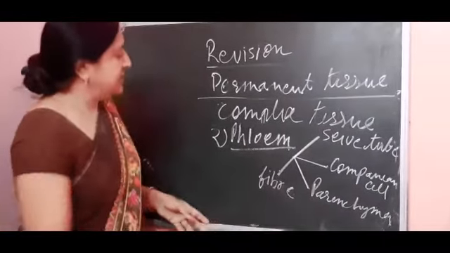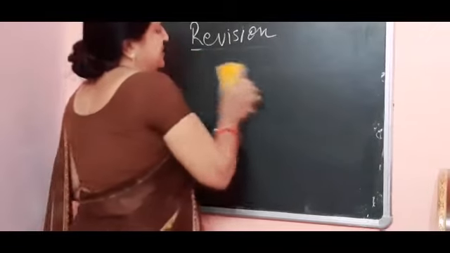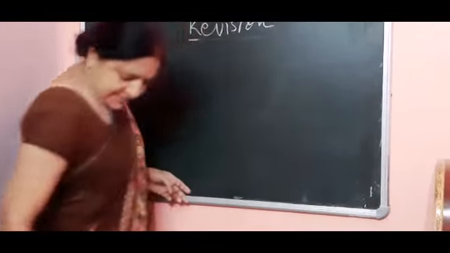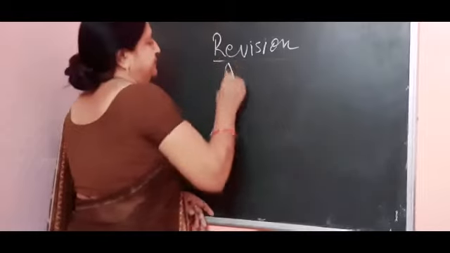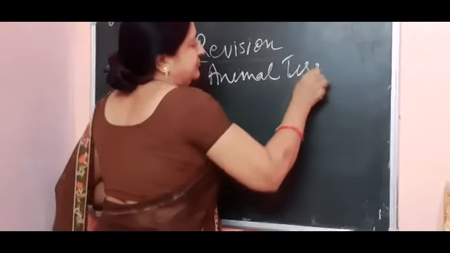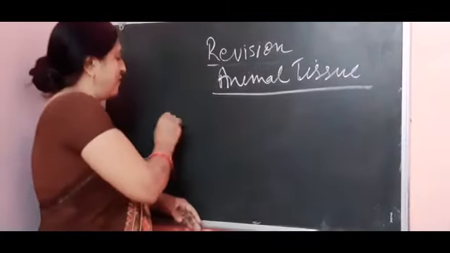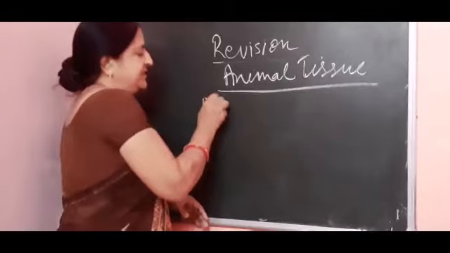This is all about the plant tissue. Now the next topic of our chapter is animal tissue. Animal tissues are of 4 types. First is epithelial tissue.